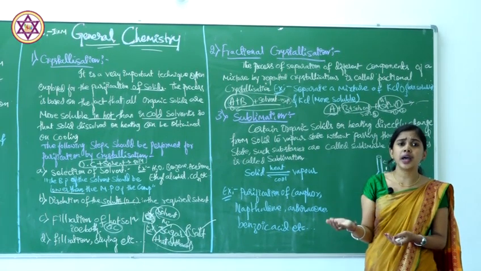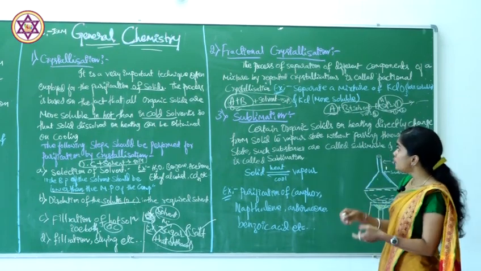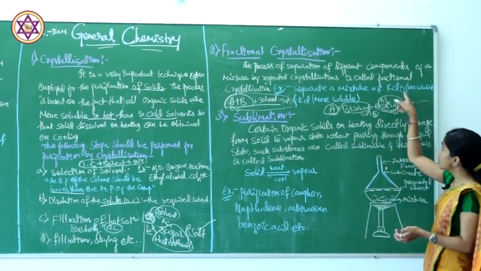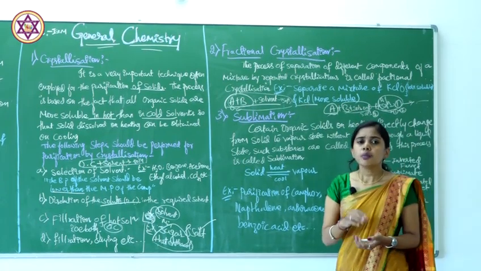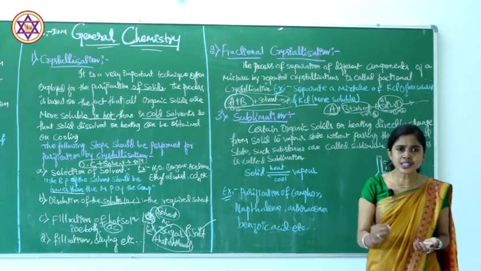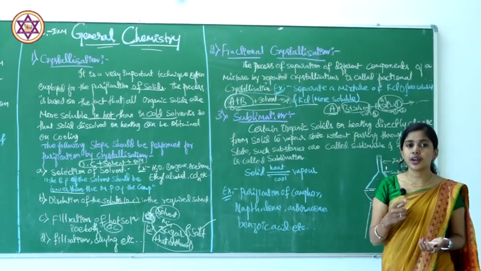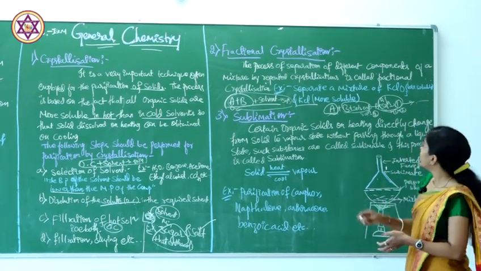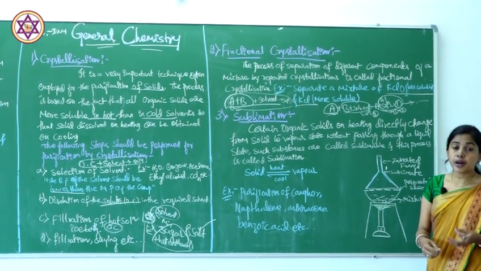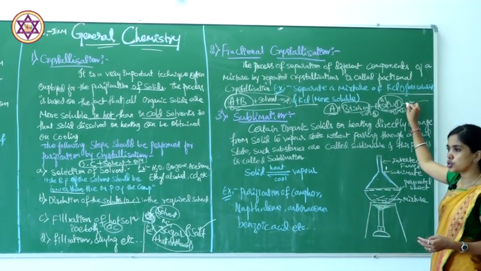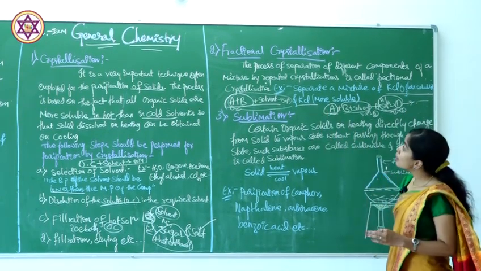The one with higher solubility will elute first, whereas the one with lower solubility will take a longer time to dissolve, so we take it second. For example, the separation of potassium perchlorate and potassium chloride, where potassium perchlorate is the less soluble one and potassium chloride is the more soluble one. Which is going to elute first here? First we take out the potassium perchlorate, then we take out the potassium chloride.